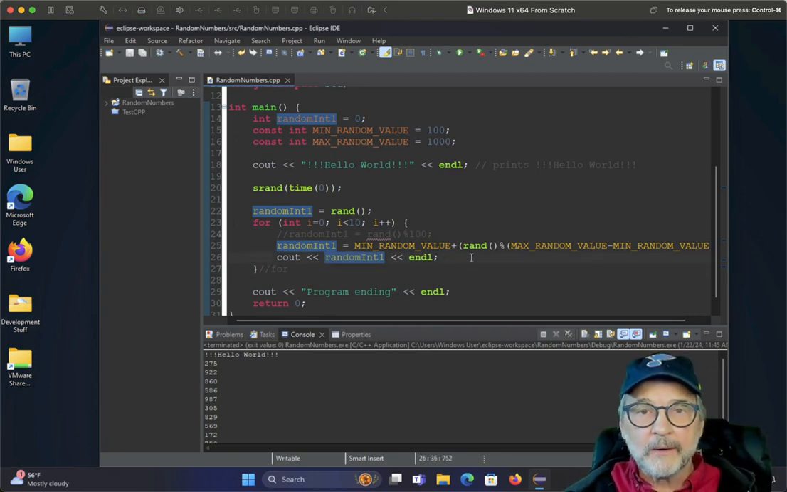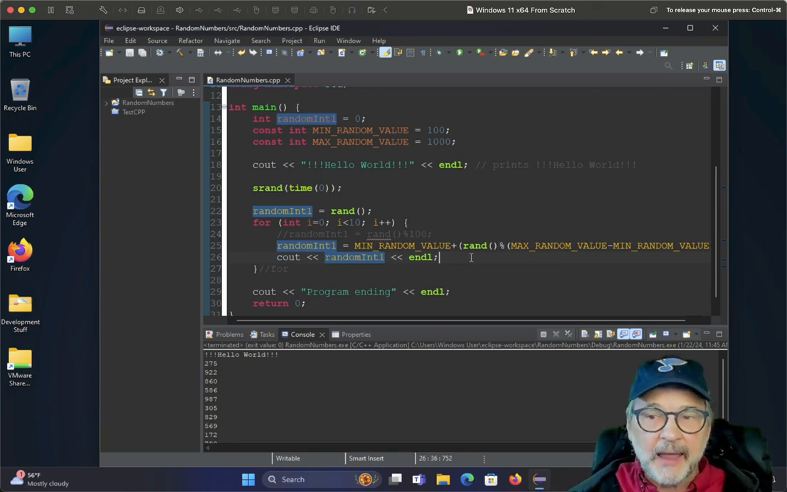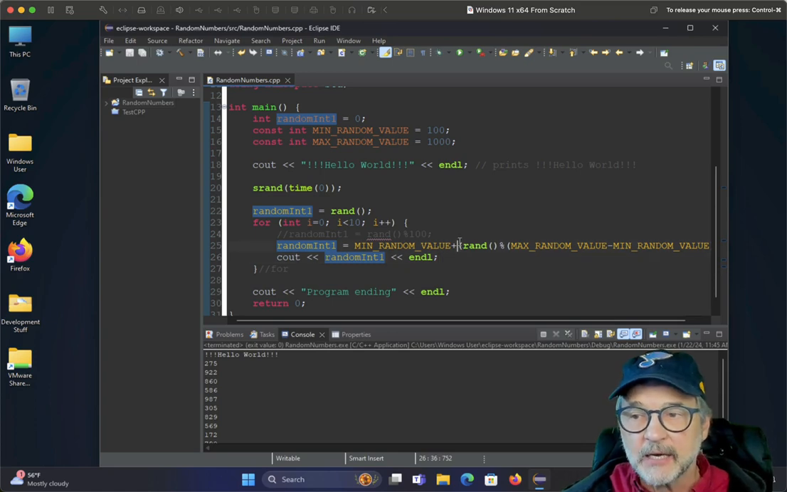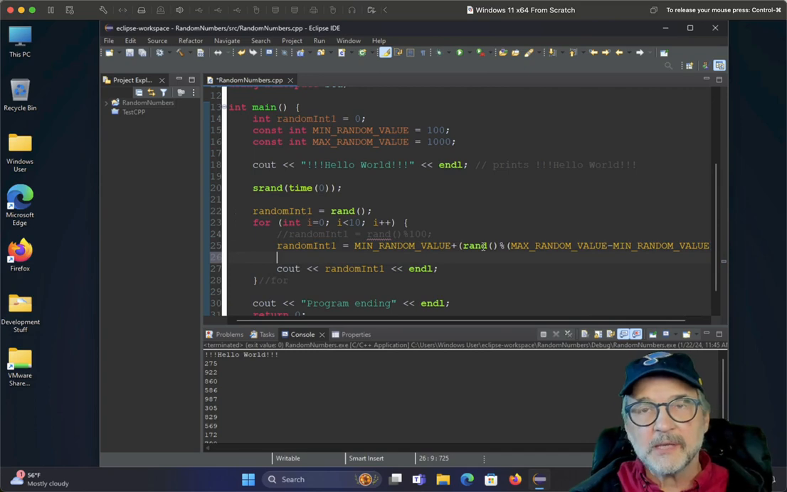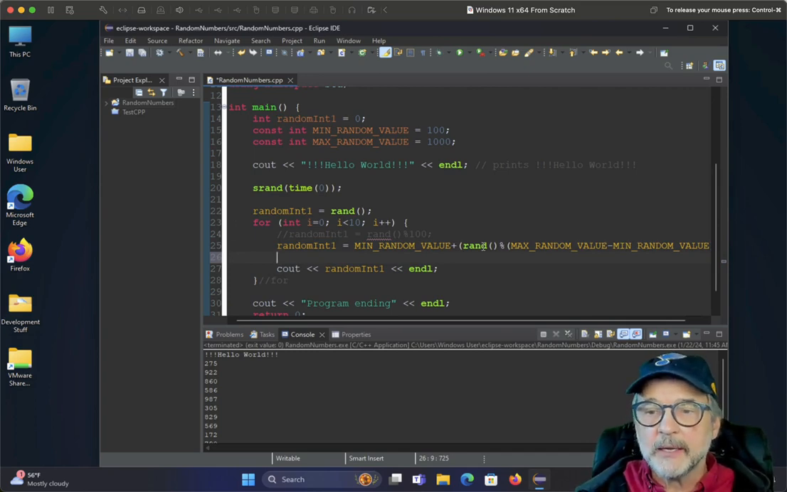Okay, so what if you wanted to create a signed random number? Right now, this is just between 100 and 1,000. What if you wanted to randomly have a negative or a positive number? Well, what you could do is, let's create a random number 2. So I'm going to create a random n2.